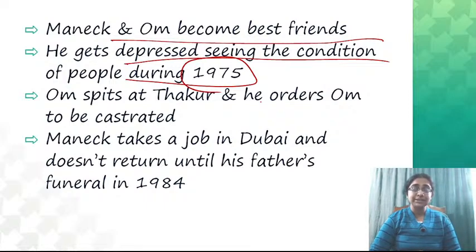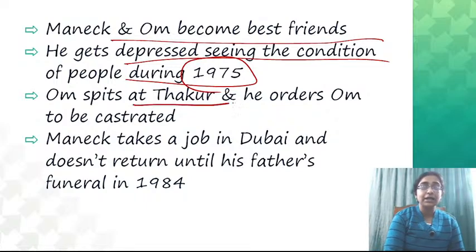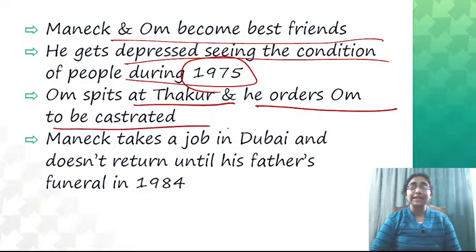He gets very depressed seeing the bad condition of people. What happens is that Om Prakash Darji's family was destroyed by Thakur Dharamshi, and Om spits at Thakur to take revenge for that, and in return Thakur orders Om to be castrated. So, very sad fortune for Om Prakash Darji.